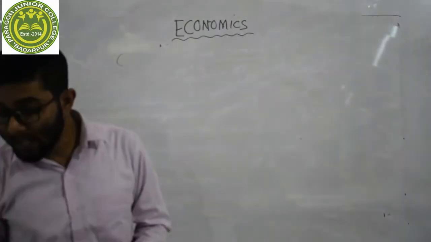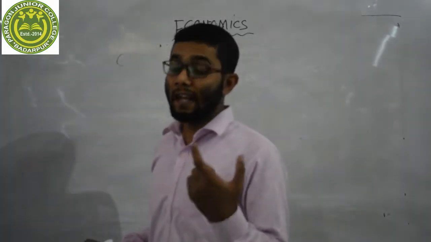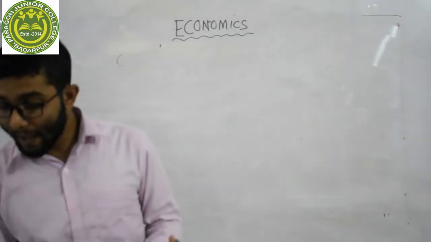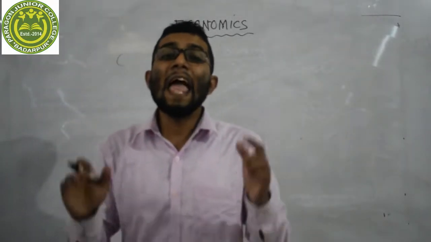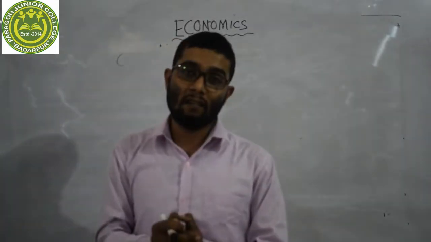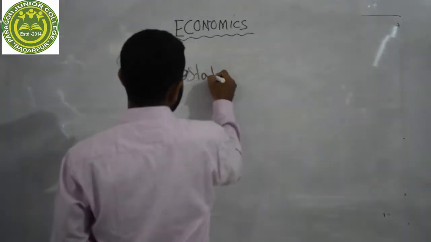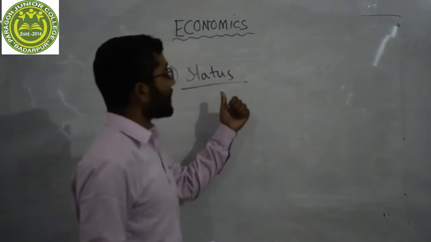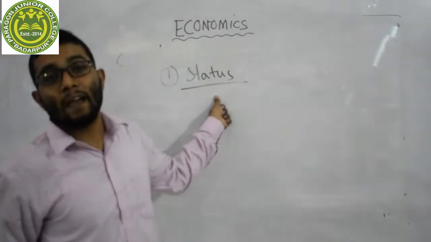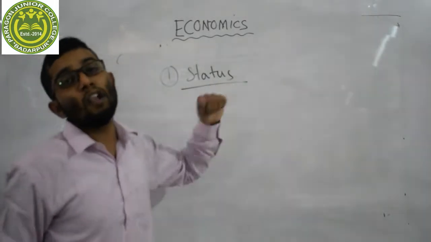Our first difference will be status. Dear student, as you know, central bank is the banker of all the banks. It's the apex body, the apex institution of the economy of a country. If we discuss the status of a central bank, we will see that central bank is the apex institution, the banker of all the banks.